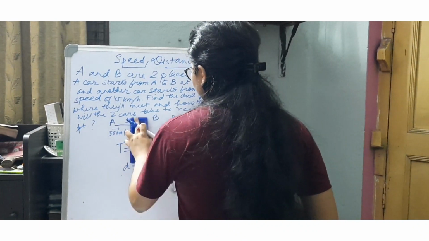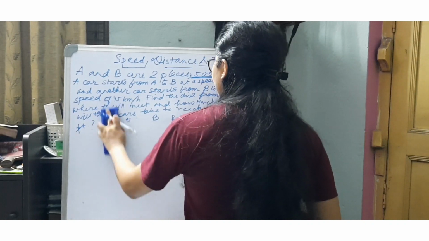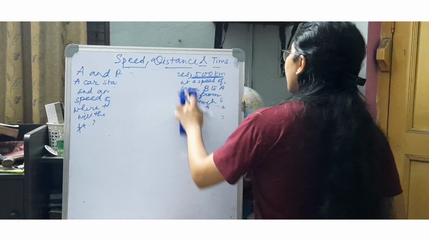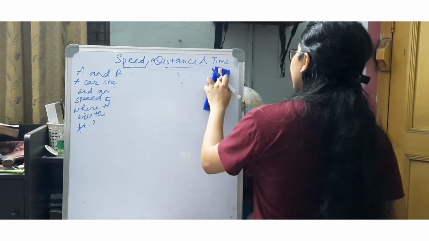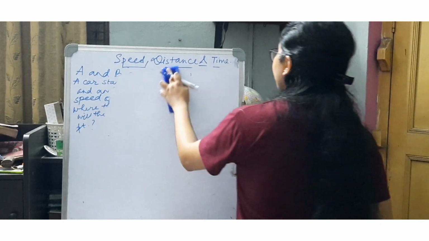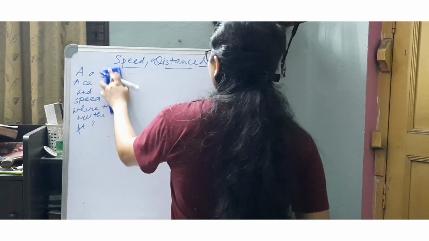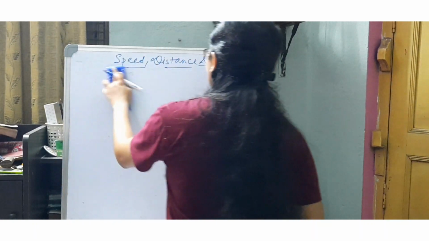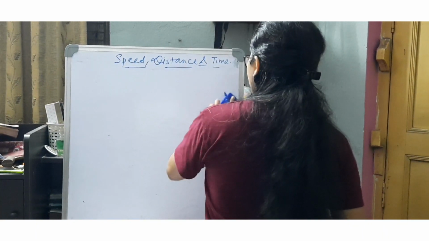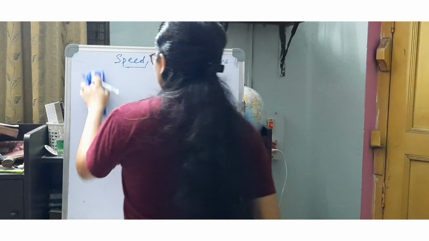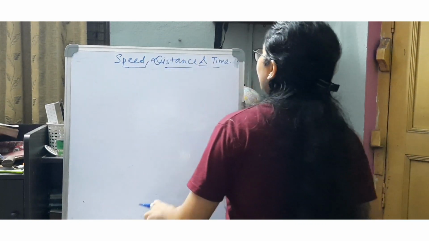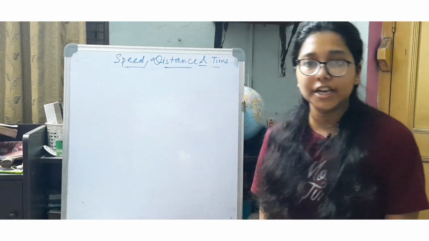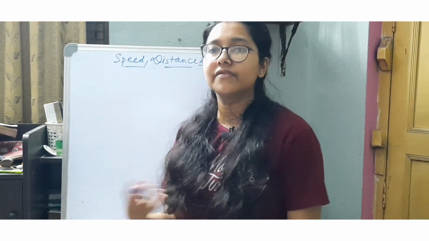Okay, so next are the questions which are based on trains. That is, how a train travels, and what happens if the train is moving with respect to a stationary object. We will just be discussing the theory part and the concept which lies behind this ideology: what happens when the train is moving with respect to a moving observer, or with respect to any stationary object, any stationary man observing the train.